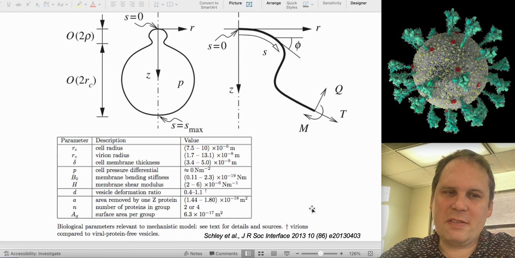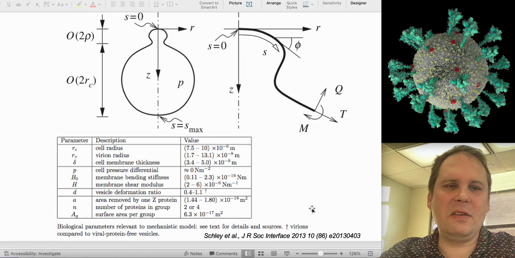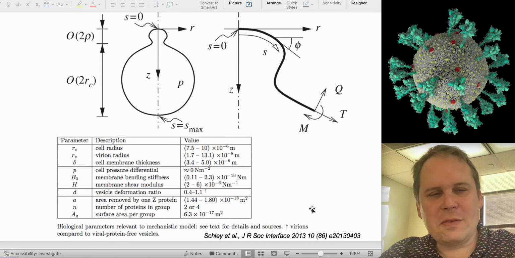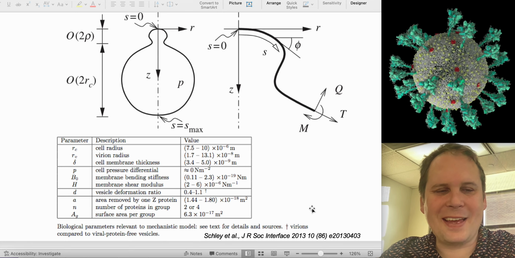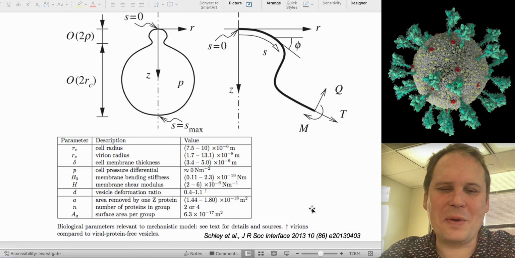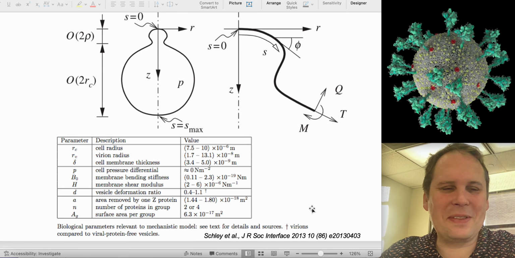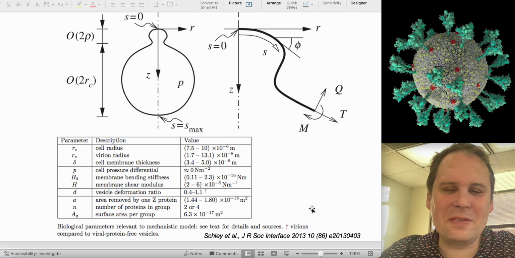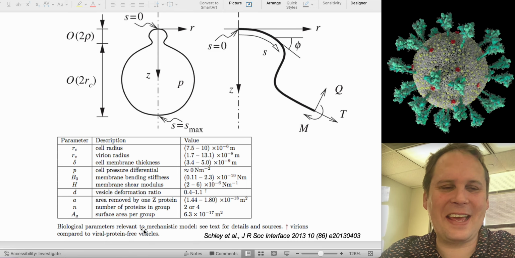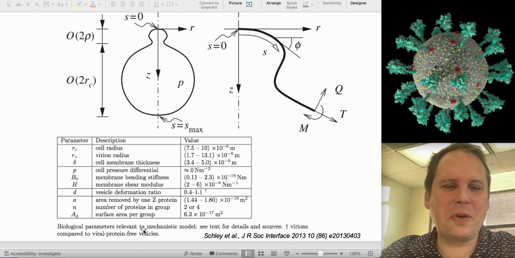The equations that govern this, you can describe anything with a good enough set of linked differential equations. That's not what this class is. If you want some of those, look down there in Schley et al. They've got all that stuff for you.